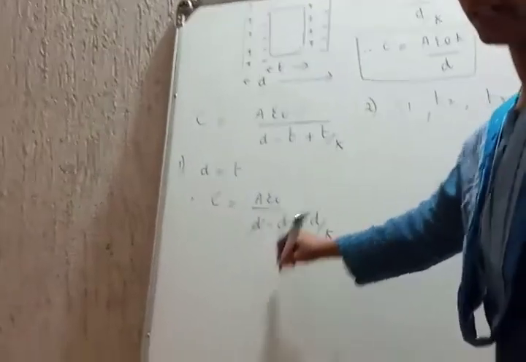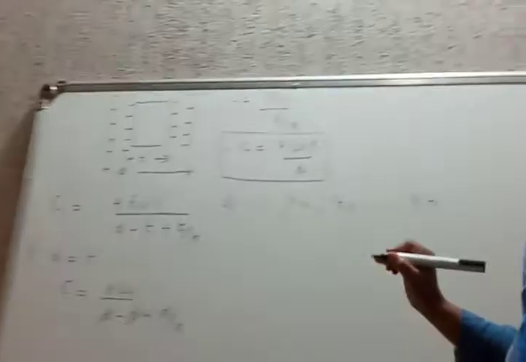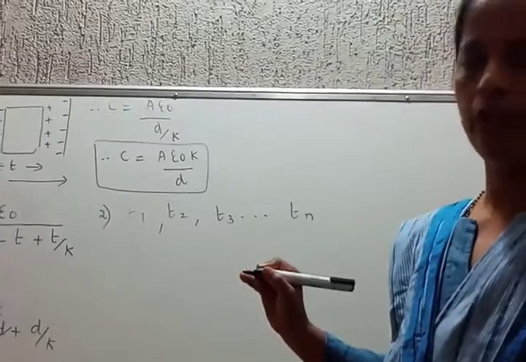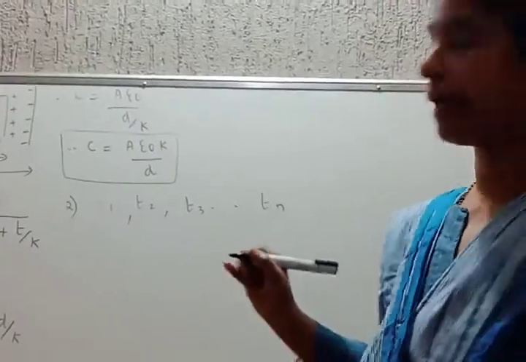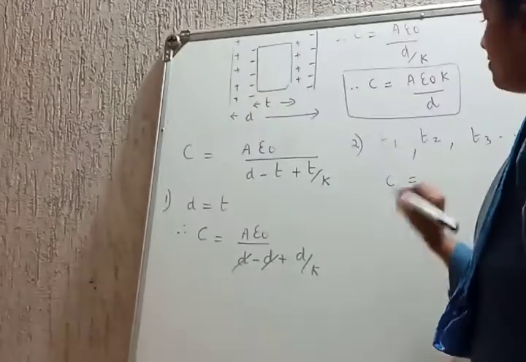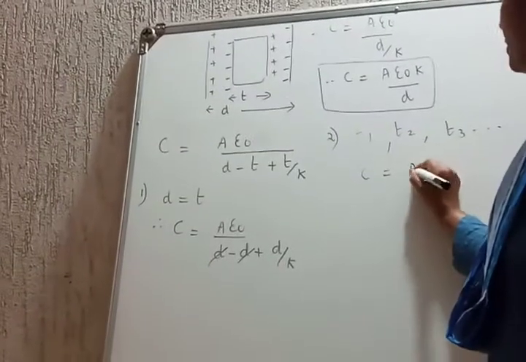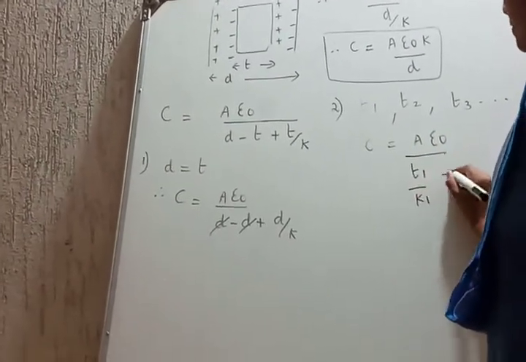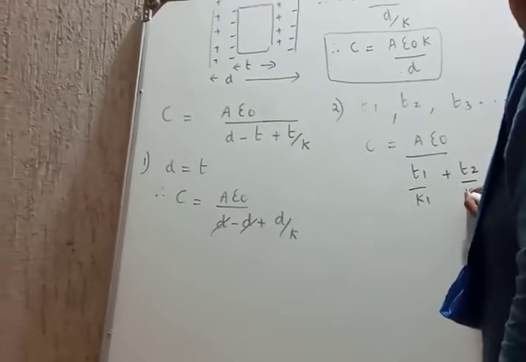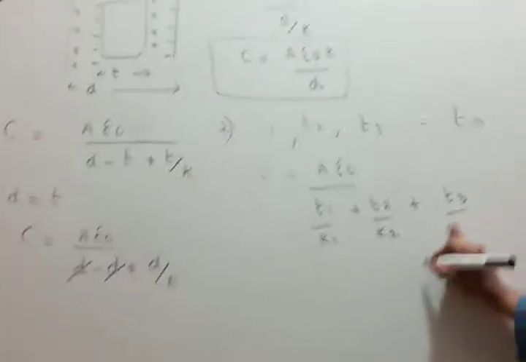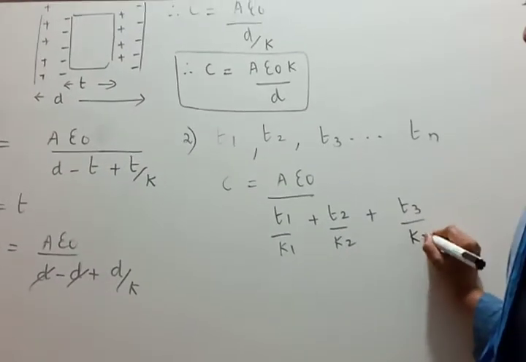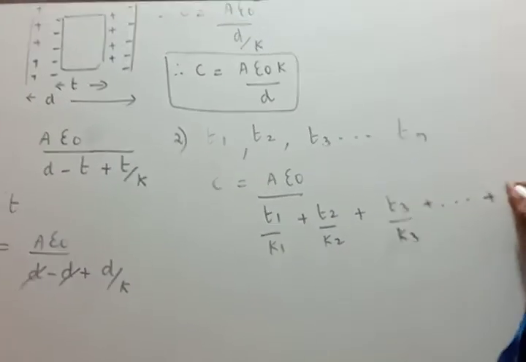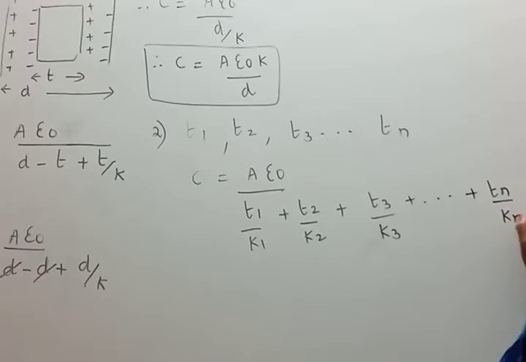Students, pay attention. Then we have C is equal to A epsilon naught divided by T1 upon K1 plus T2 upon K2 plus T3 upon K3 plus and so on plus Tn upon Kn.